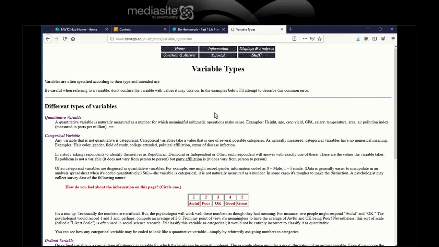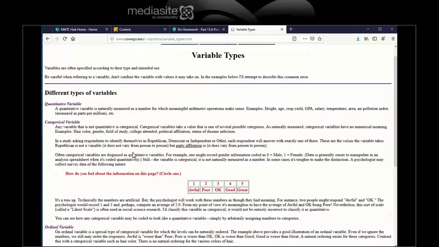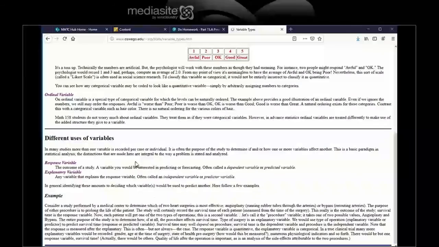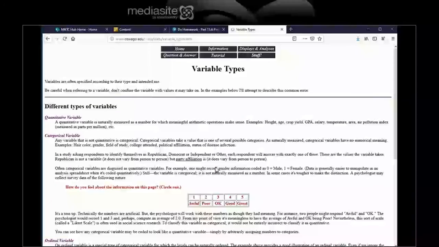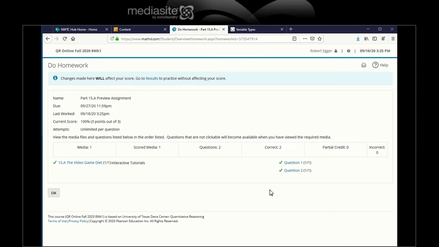Do look up this page. A lot of good stuff on it. It's about a 5-minute read, but it explains a lot and shows a lot. And with that, I'll call lesson 15A complete on the tutorial end.